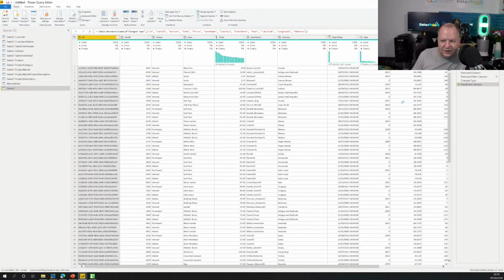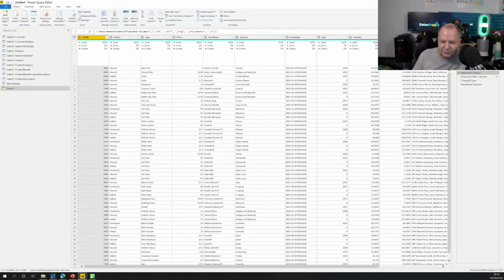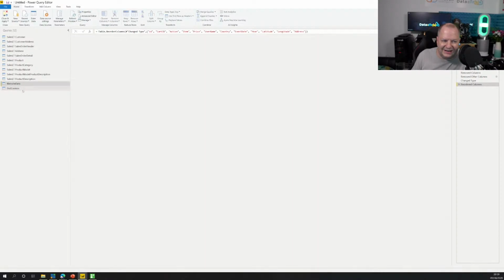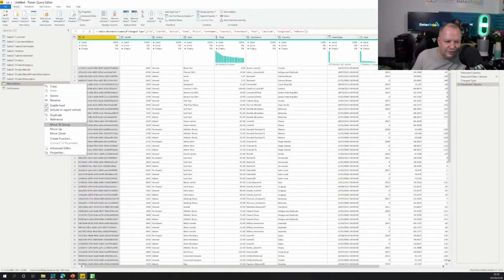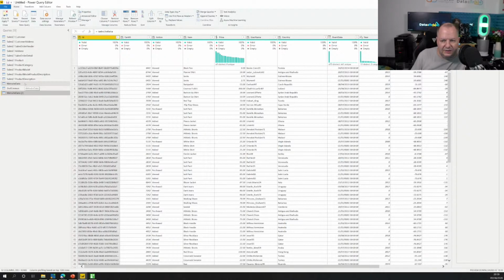there's all the data. What it's done is perform these steps in sequential order as they are listed here, and I can obviously reorder them, and that will help. You can see the query is called query 1, so this is, you know, second Cosmos. I've got a new table there, which is exactly the same as the previous one. But what I could do is play with some data. There are other ways of doing that, by the way: you right click and choose duplicate or reference, and I want to reference that table. So lots of other ways of doing it. I'm just showing you some examples, not the full range of things that are there.